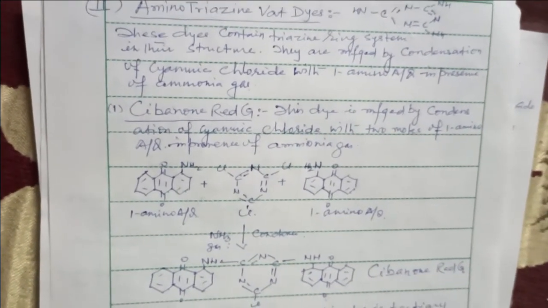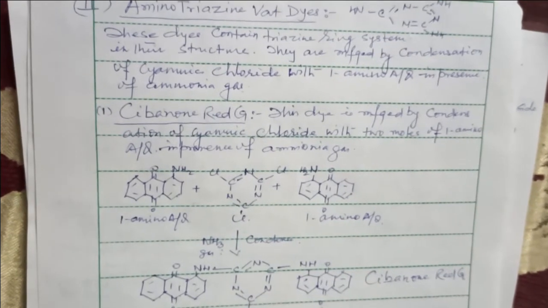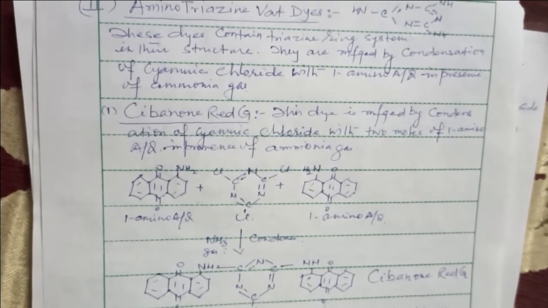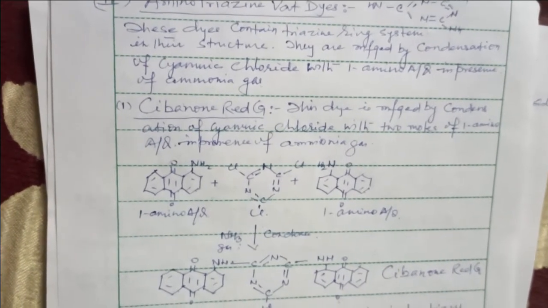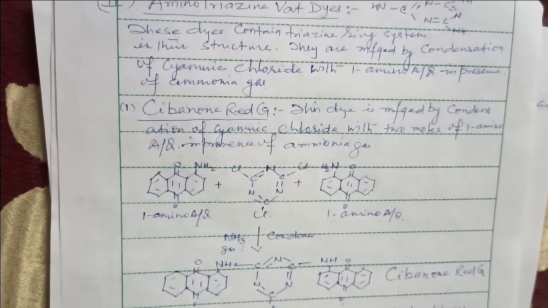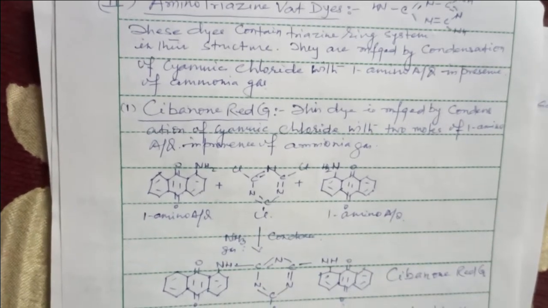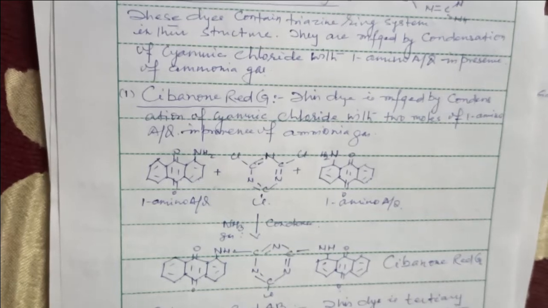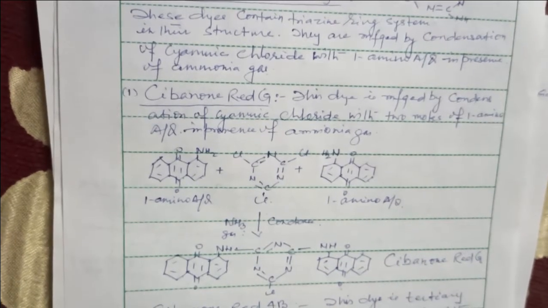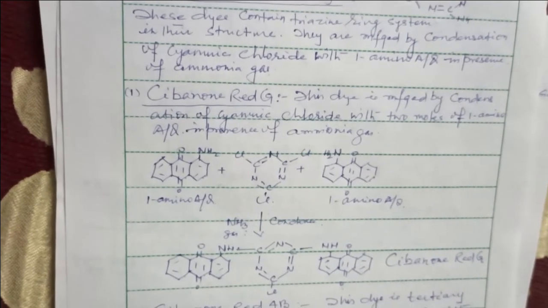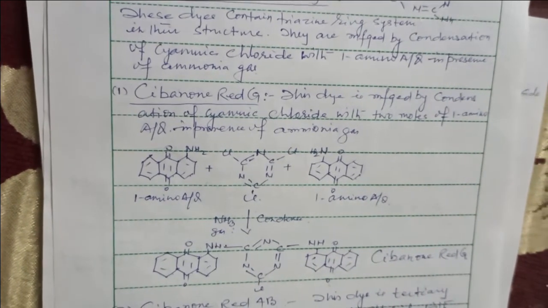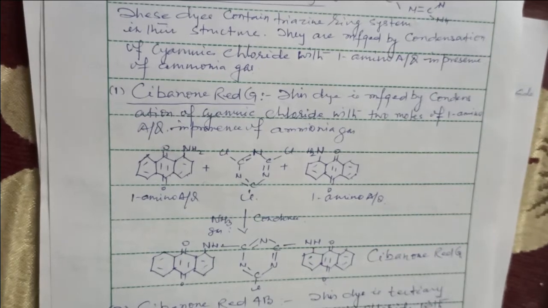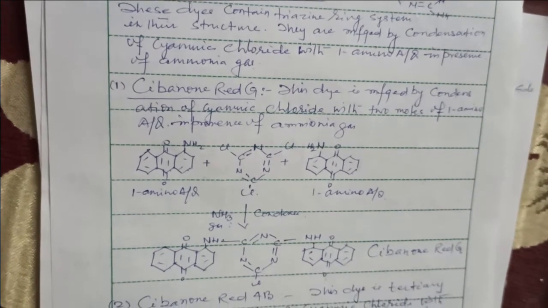You can see in the structures, 1 amino anthraquinone of 2 molecules reacts with the chlorine atoms of the cyanuric chloride, and it forms the amino-triazine dye. It means 2 anthraquinone structures are joined by cyanuric chloride, which has the triazine ring system, and we get the Cibanone Red G.